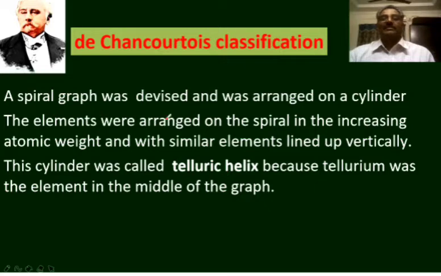A spiral graph was devised and was arranged on a cylinder. The elements were arranged on the spiral in the increasing atomic weights so that the similar elements lined up vertically. He called this cylinder the telluric helix because tellurium was the element in the middle of the graph.